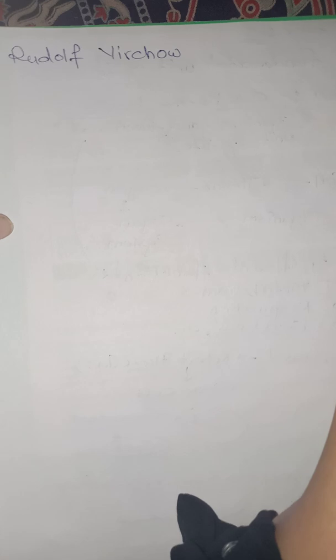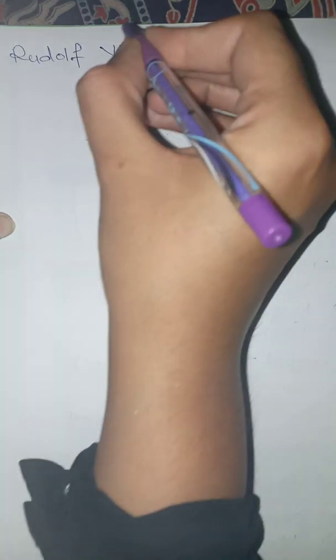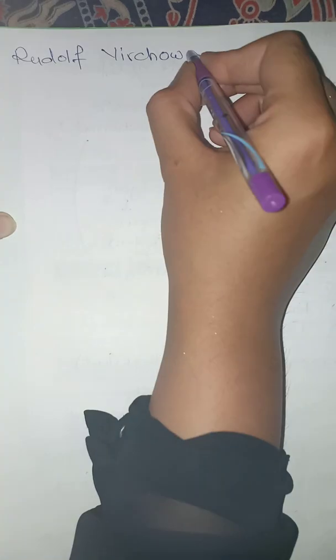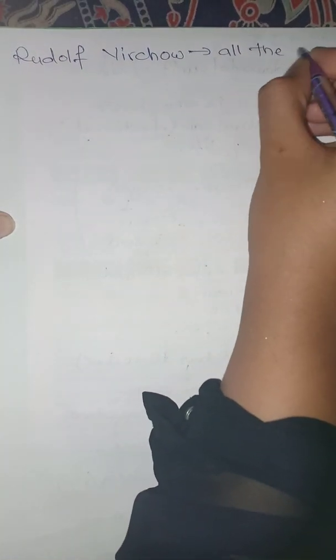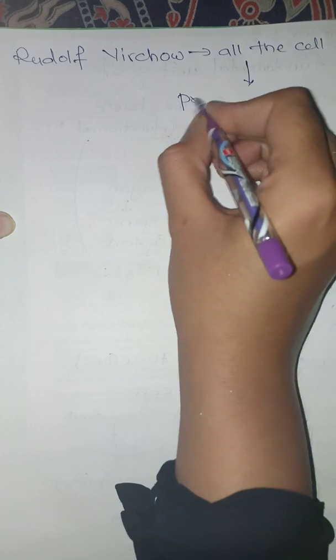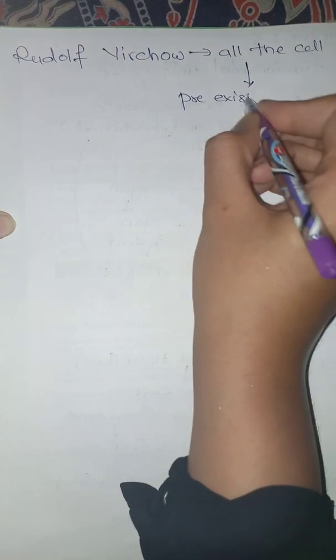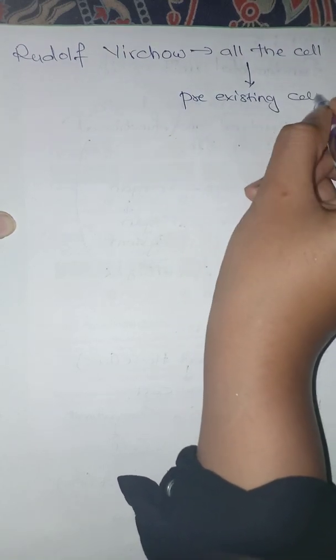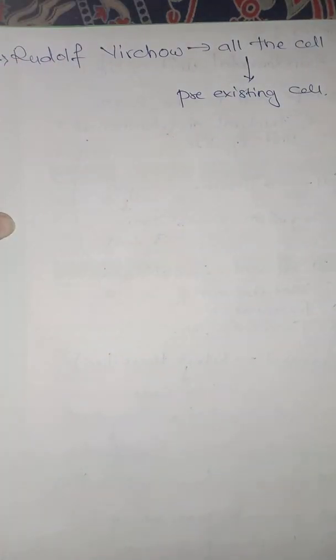He said that all the cells, whatever new cells we are getting, they come from pre-existing cells, which was said by the scientist Rudolf Virchow.